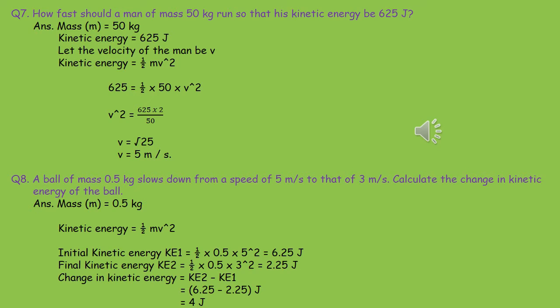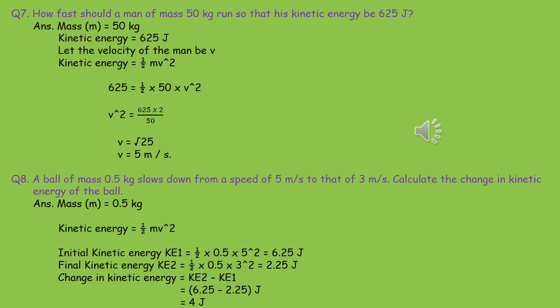Next question. A ball of mass 0.5 kg slows down from a speed of 5 meter per second to that of 3 meter per second. Calculate the change in kinetic energy of the ball. Mass m is equal to 0.5 kg and kinetic energy is equal to half mv square.